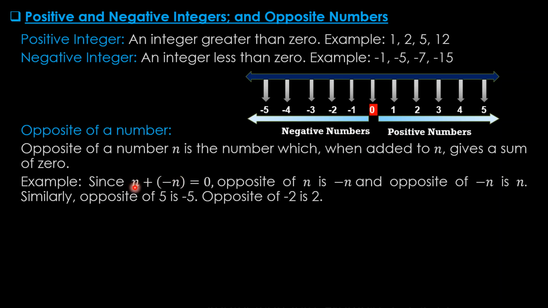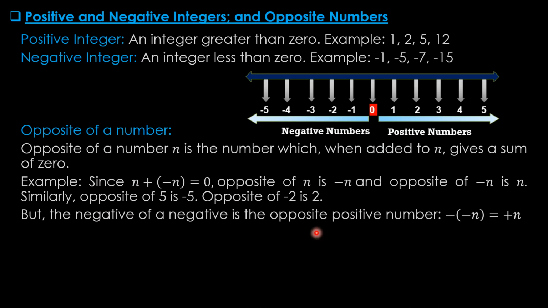So if a plus b equals 0, it means a is opposite to b and b is opposite to a. That's the conclusion. But the negative of a negative is the opposite positive number. So minus of minus n is equal to plus n.